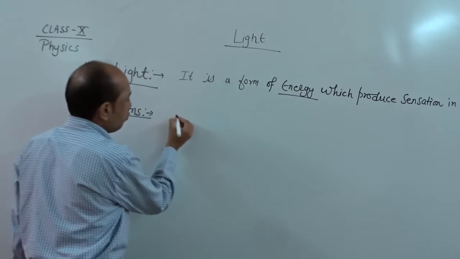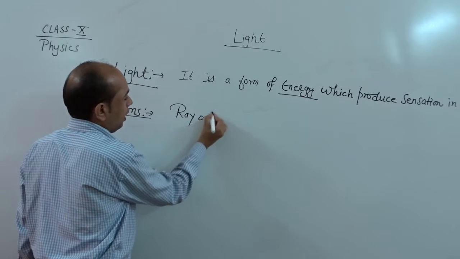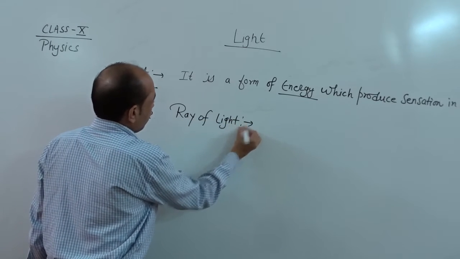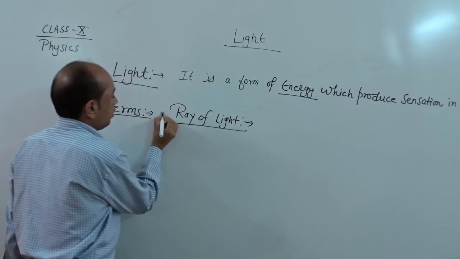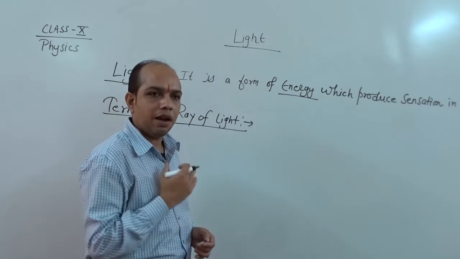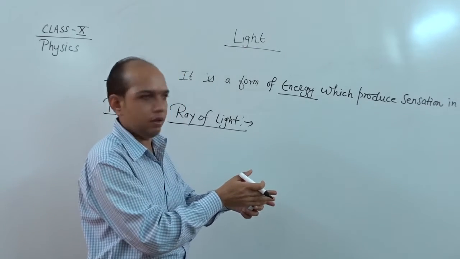Mainly we use these again and again. First term, ray of light. When light travels, obviously it has a path.